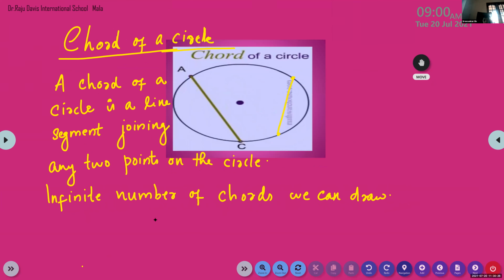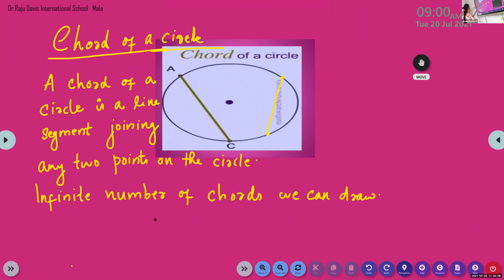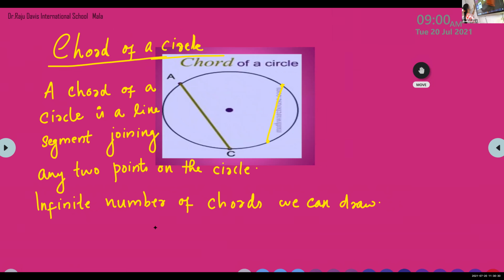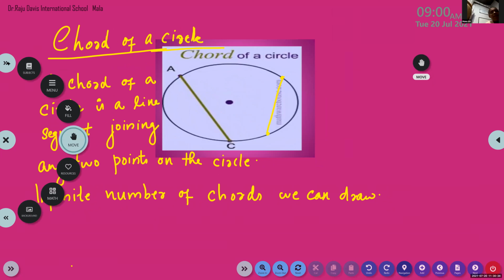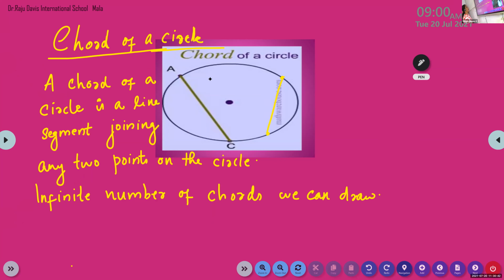One second. Somebody asked me some doubts today, just now. Who is that? Manu. Now listen, I'll clear it now. Manu is asking whether radius is a chord.